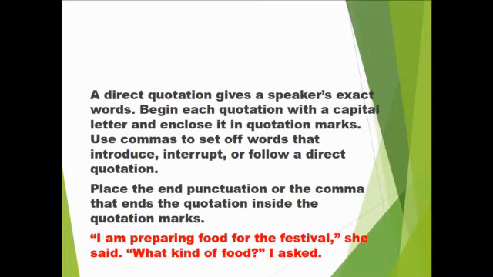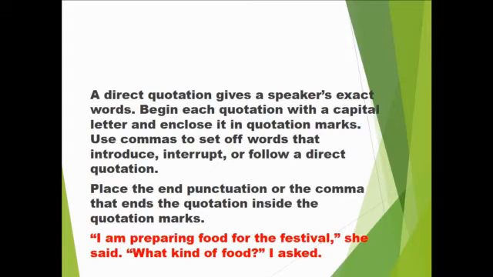A direct quotation gives a speaker's exact words. A direct quotation means these are exact words spoken by a speaker or by someone. When you are putting quotation marks, begin each quotation with a capital letter and enclose it in quotation marks. Use commas to set off words that introduce, interrupt, or follow a direct quotation. Place the end punctuation or the comma that ends the quotation inside the quotation marks, as shown in this example.